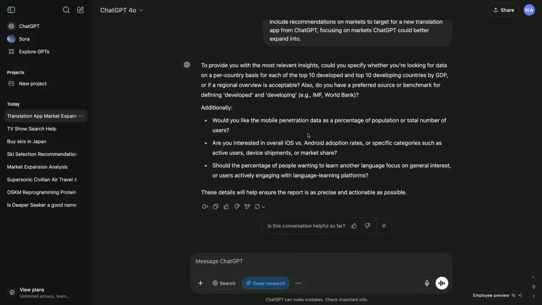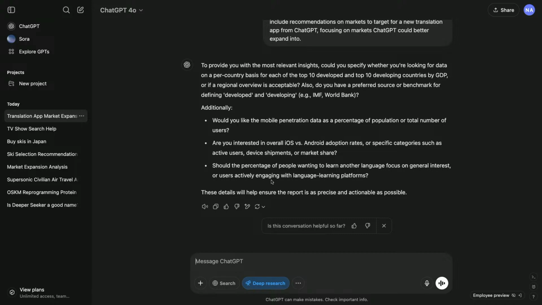So what you'll first see is that deep research comes back with a set of clarifying questions. This is just like a PM. Just like a PM. This is super important because if deep research is going on for 5, 30 minutes, you really want to get those requirements right. And so there's a couple of questions that it's giving to us right now.